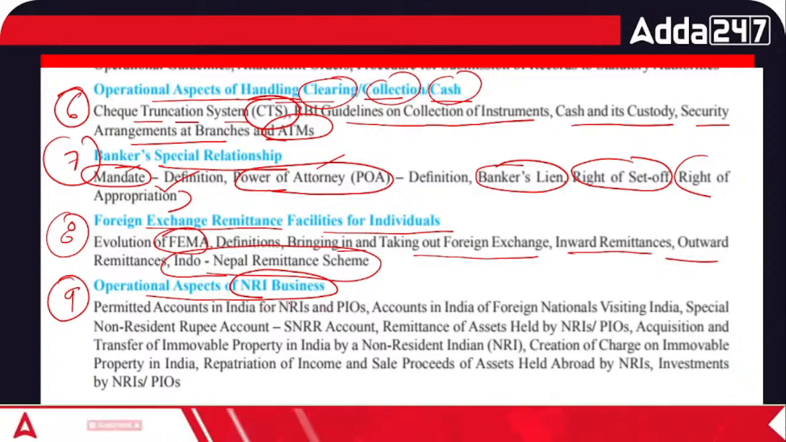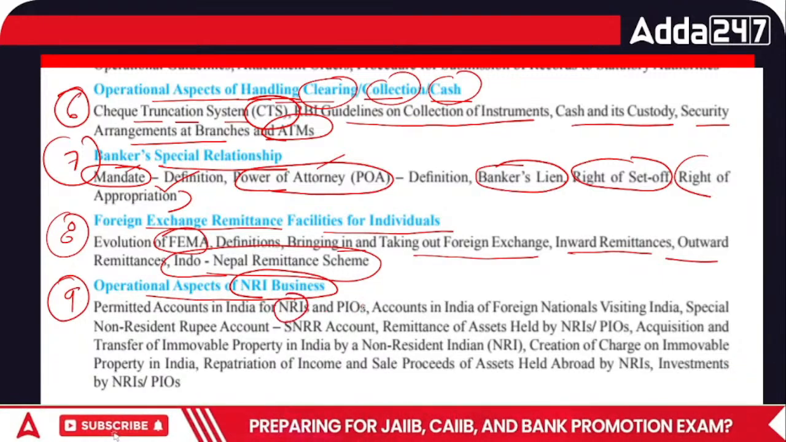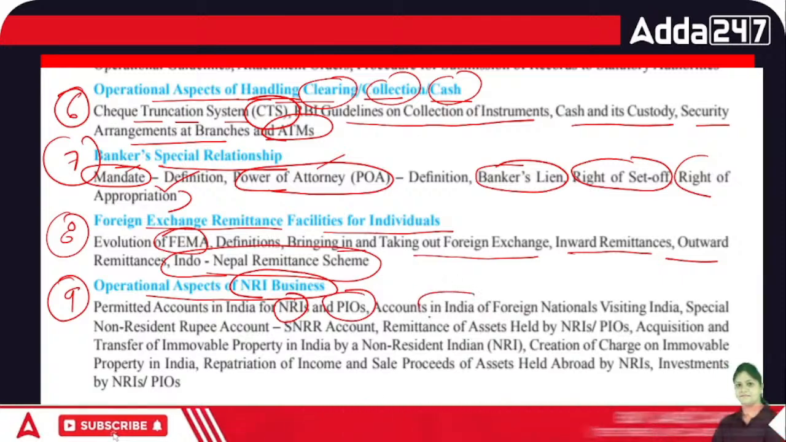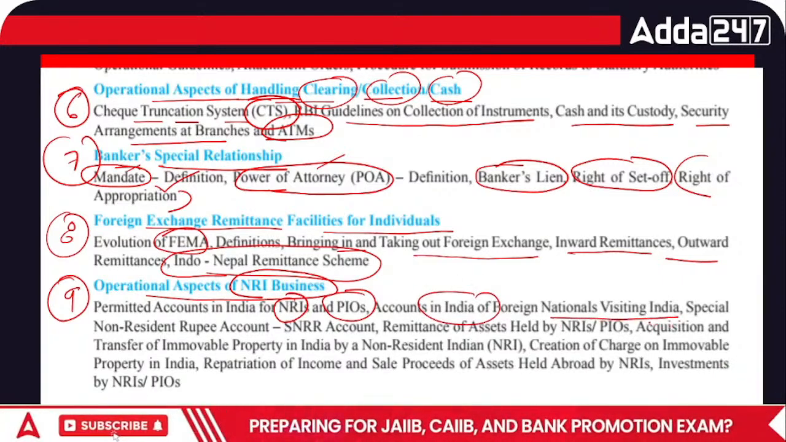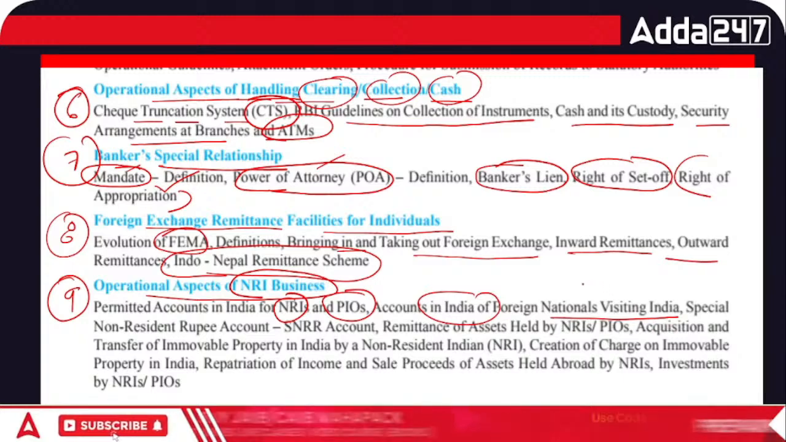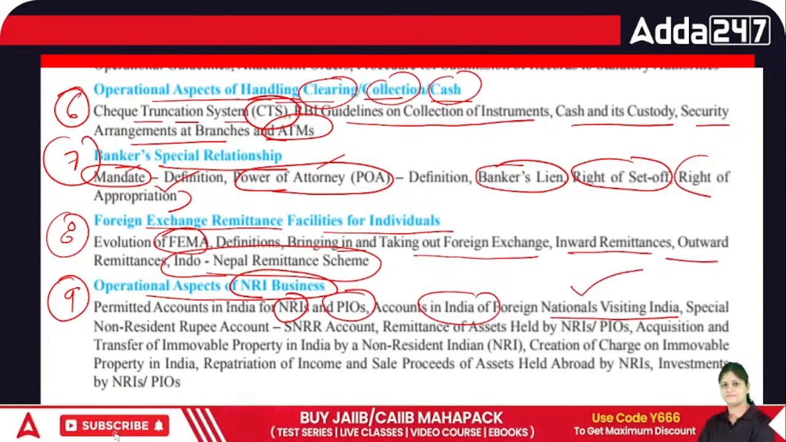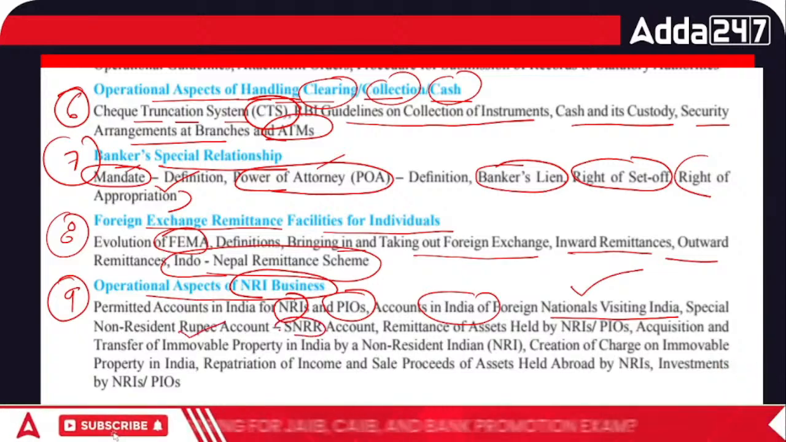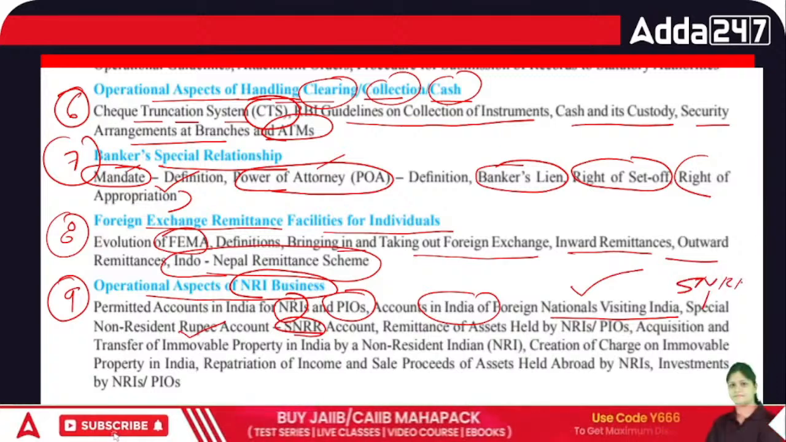What is the meaning of NRI and what is the meaning of Person of Indian Origin, that is PIO? Then accounts in India of foreign nationals visiting India: if they are visiting for a limited time period, how can we open their account? Special Non-Resident Rupee account, we call it the SNRR account. So what is the meaning of an SNRR account?